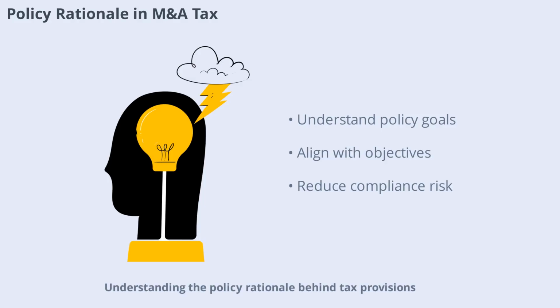Understanding the policy rationale behind tax provisions helps in structuring deals and anticipating regulatory changes. Tax neutrality, anti-avoidance, and the encouragement of genuine business reorganizations are key policy goals reflected in the law. Aligning transactions with these objectives reduces risk and supports compliance.